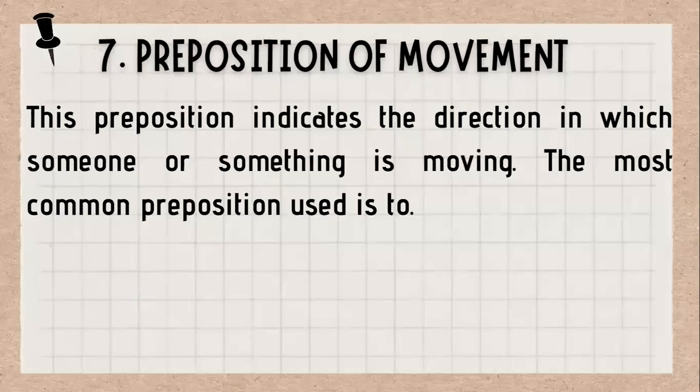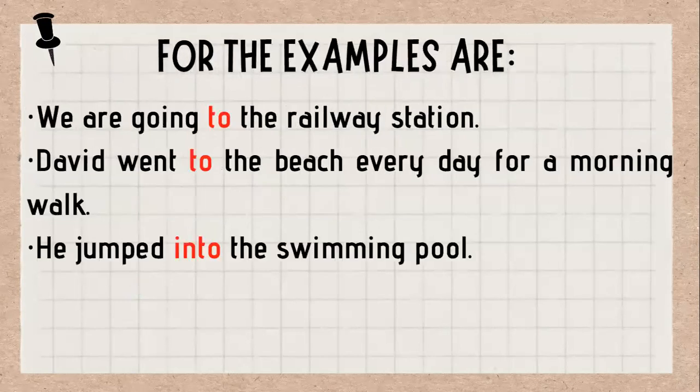Next, we have prepositions of movement. These prepositions indicate the direction in which someone or something is moving. The most common preposition used is to. For examples, we are going to the railway station. David went to the beach every day for a morning walk. He jumped into the swimming pool.